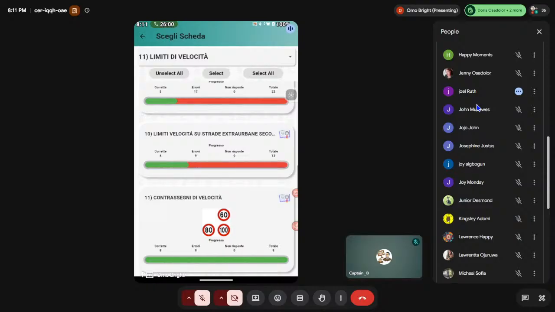What causes weather change? If weather changes, what will happen? It's 110, sir. So extra urbana principale, even when the weather is changing, it remains 110. Ruth, are you sure? Yes. So when the weather changes, meaning when there's rainfall, ghiaccio, extra urbana principale, the speed limit still remains 110. Are you sure, Ruth?